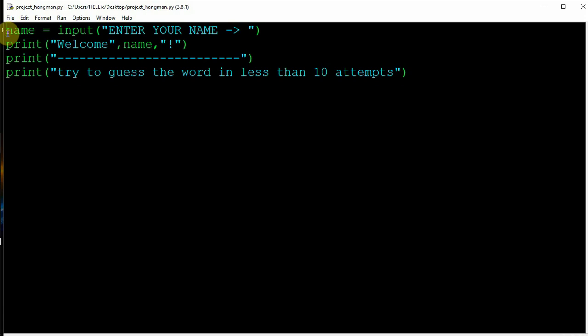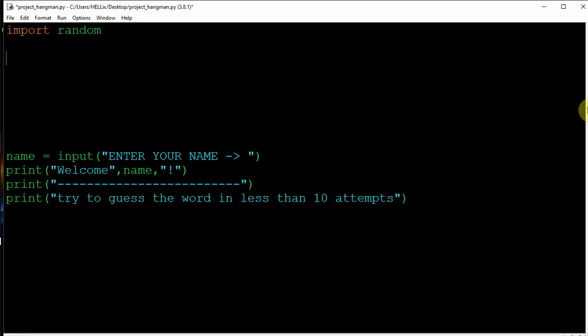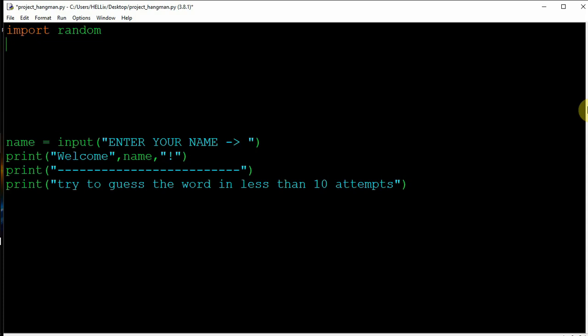How will we create the program? First of all, the required library, as I told you all, is the random library. So import random. Next, I'll create a function which will help me to play hangman. This function will perform all the tasks which we have with us. Let's name the function hangman as well. So name it as def hangman.